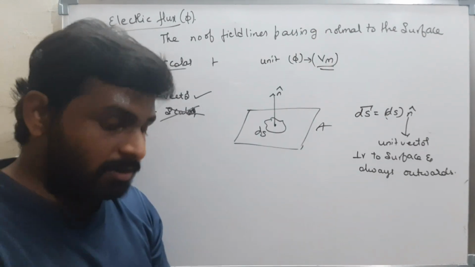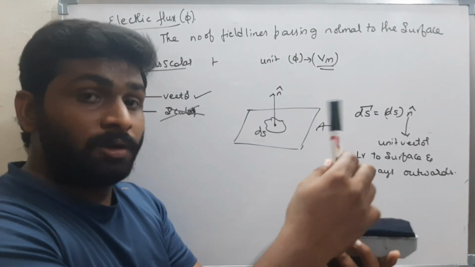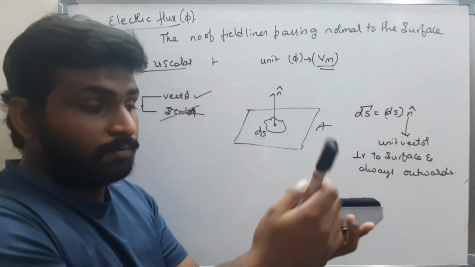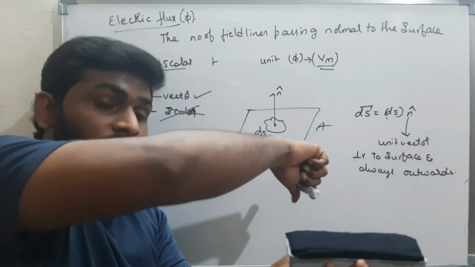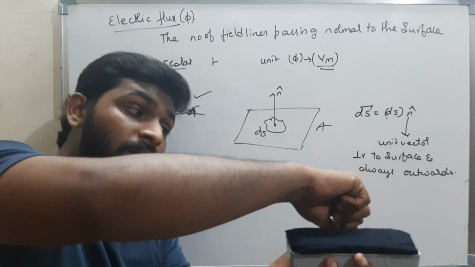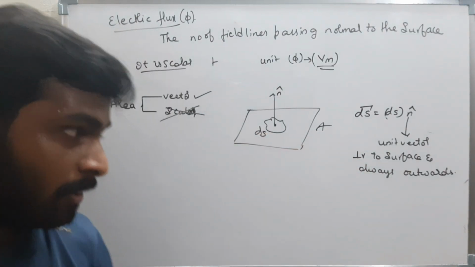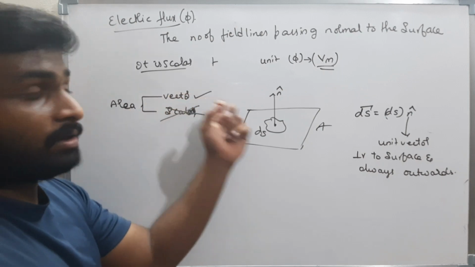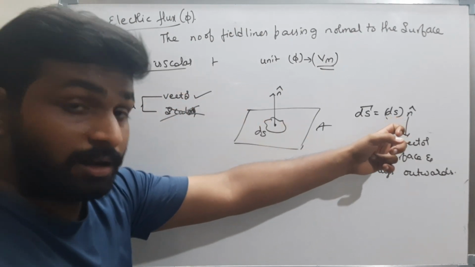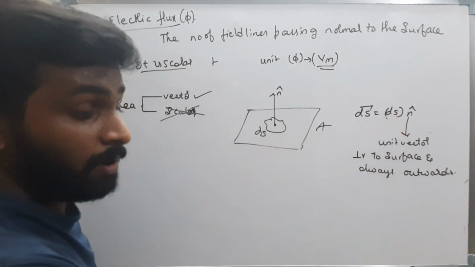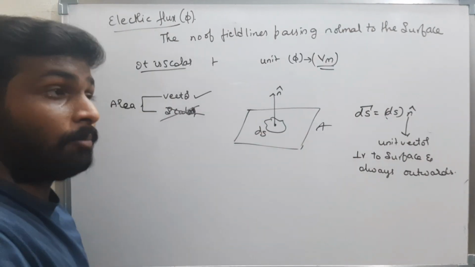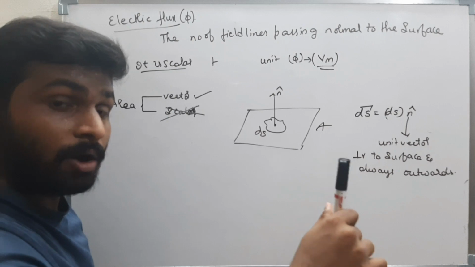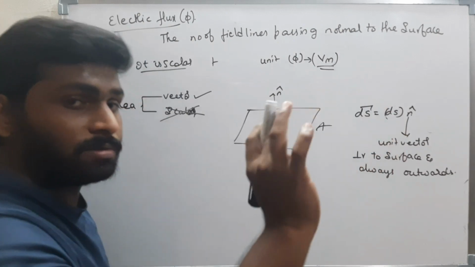That means for this surface the area vector is in this direction, for this surface the area vector is in this direction, and for this surface the area vector will be in this direction. That is, always perpendicularly outwards. Now I understand that area is a vector quantity and the direction of the area vector is always perpendicular to the surface and outwards.